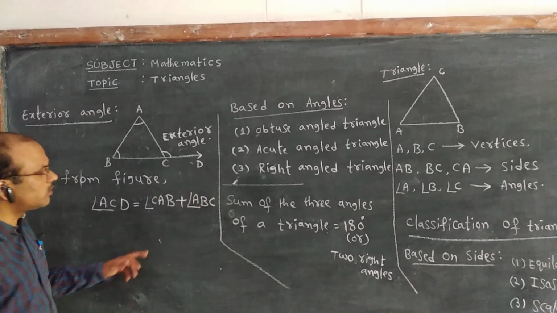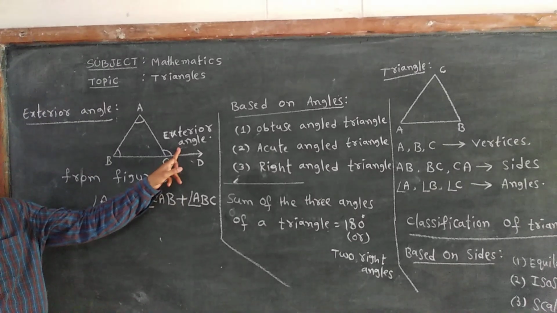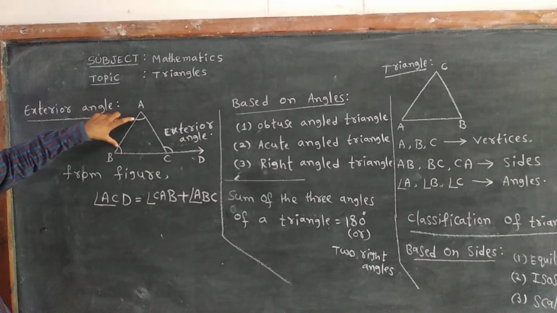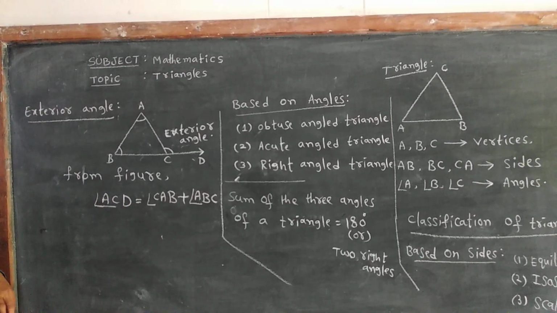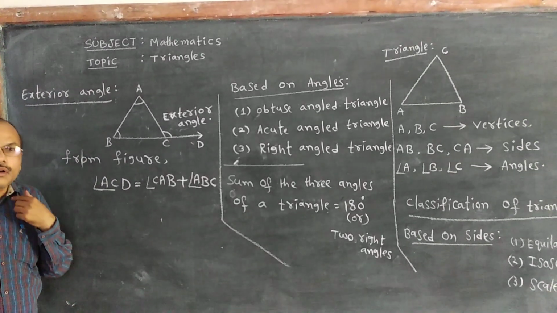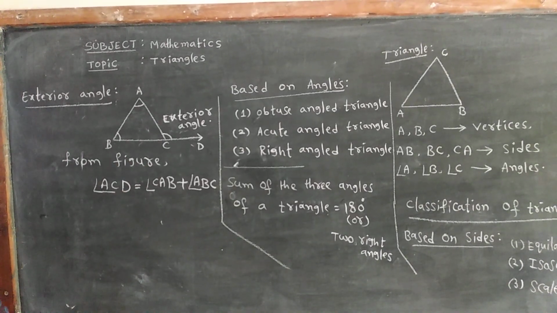That is only in word form. The measure of an exterior angle of a triangle is equal to the sum of its two interior opposite angles. This is called the exterior angle property, or simply the exterior angle of a triangle.